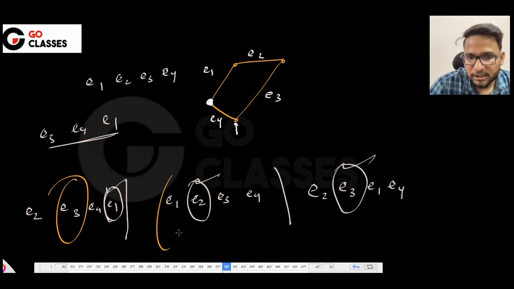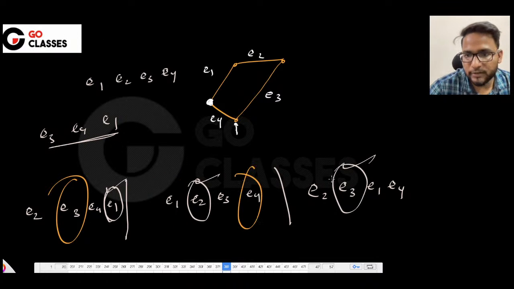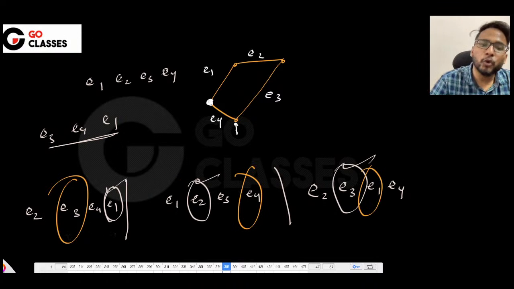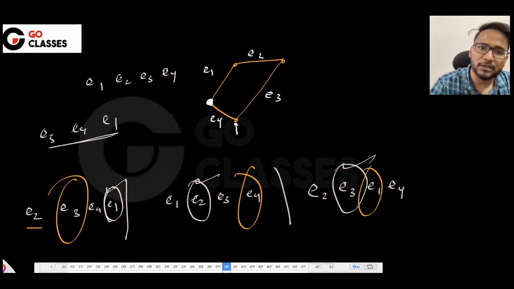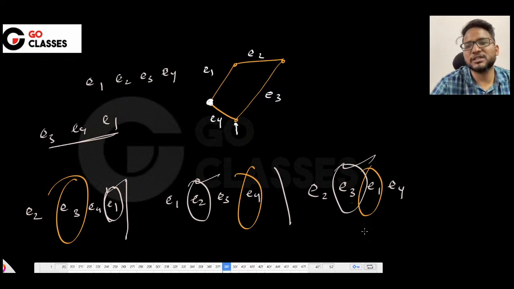If you say that E3, E4 and E1 is my shortest order, then I will say, okay, this is E3, this is E1, and this is E4 and this is E1. Which means that you will always have the shortest path order. And yes, it is getting intermixed with something, that's okay, which means for any path, there is a shortest path, and you can have the shortest path in this order.